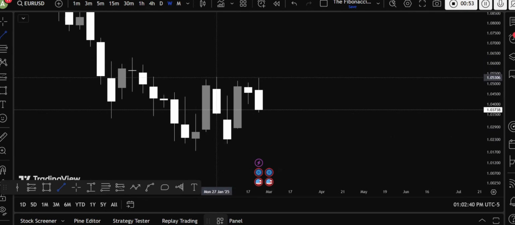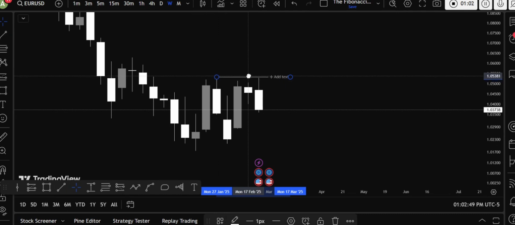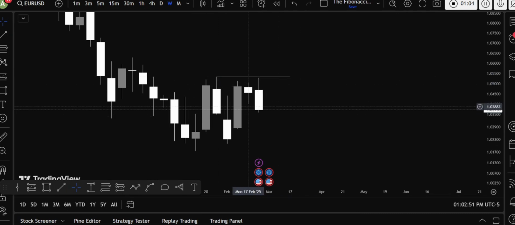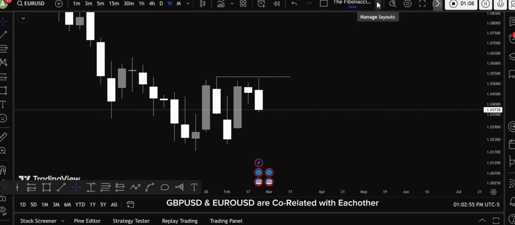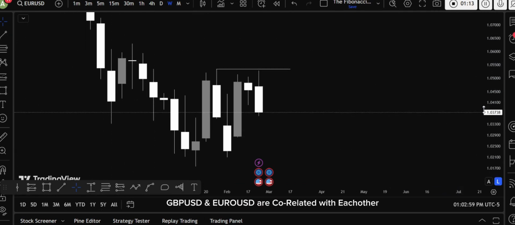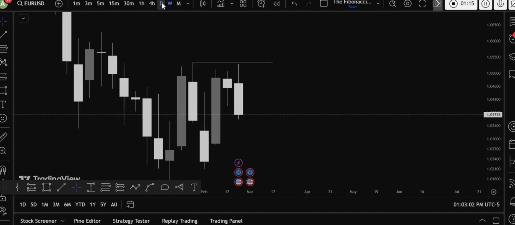So we are actually in here. This weekly candle is right above, so it leaves the equal highs above this area. Now gold price is following the GBP price, and GBP is right now in the fair value gap of the weekly time frame. These two pairs are correlated with each other, so they can move together. Let's go to the daily time frame and see what's going on.